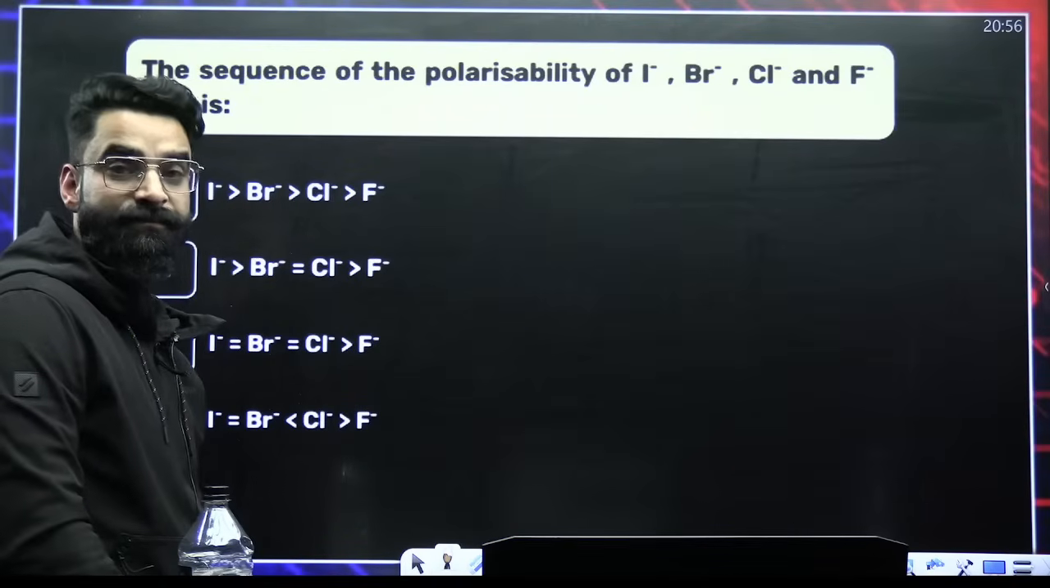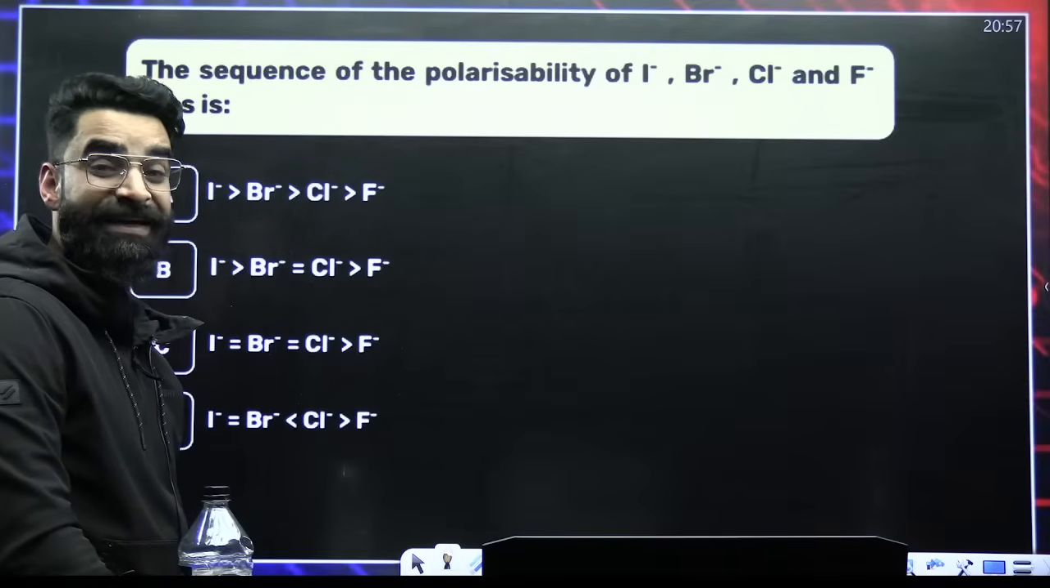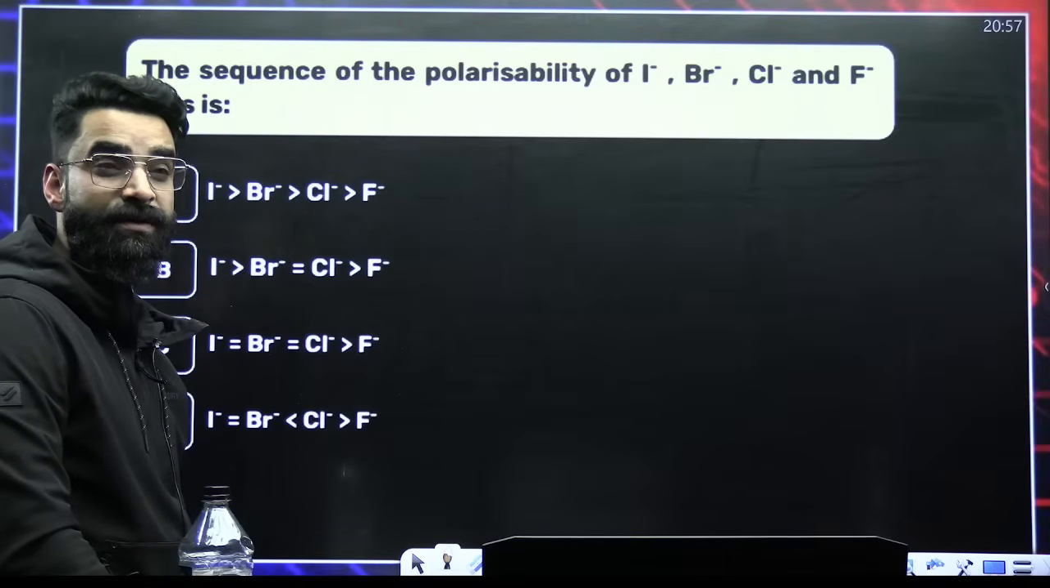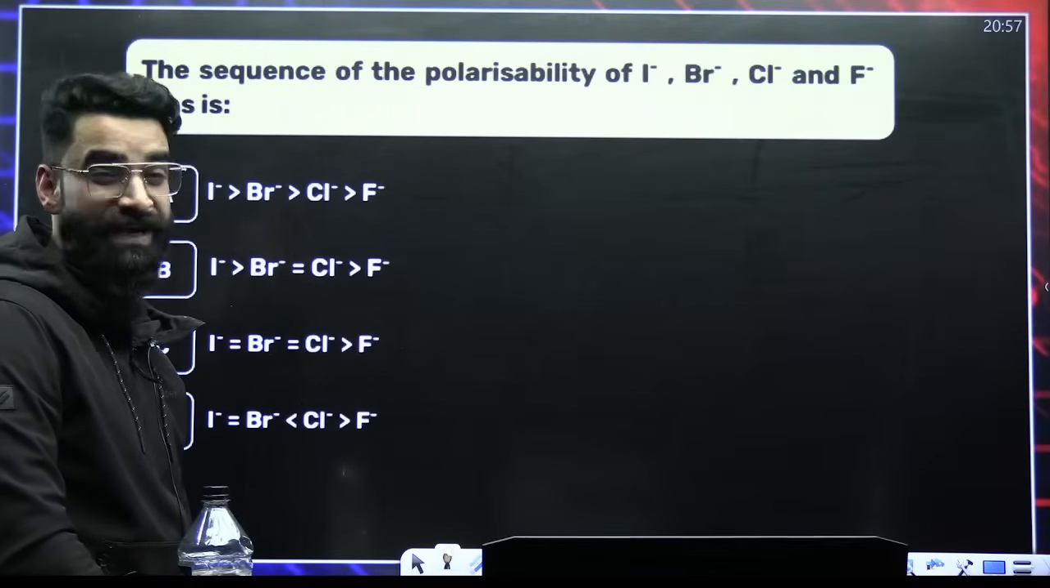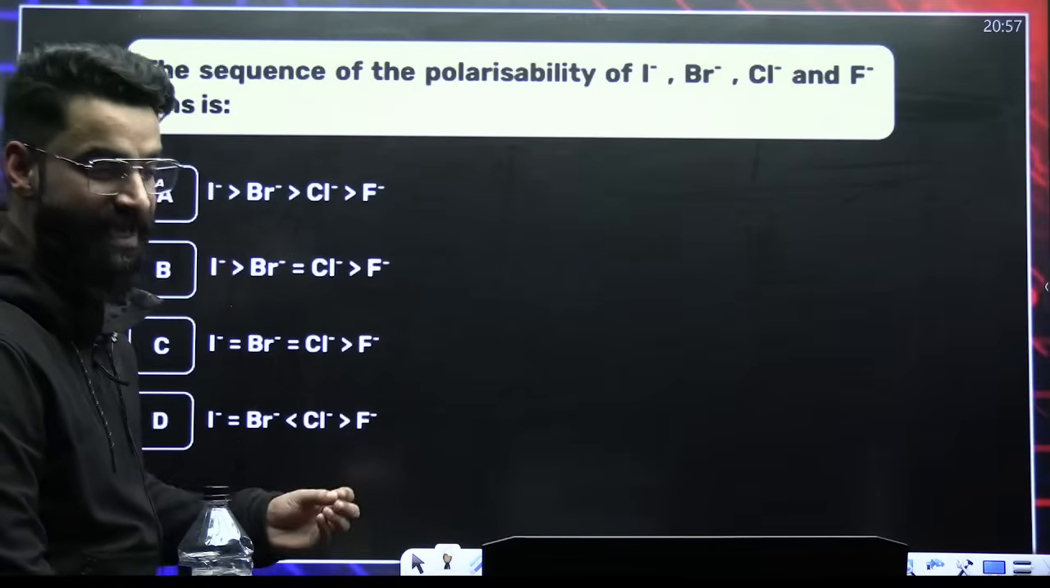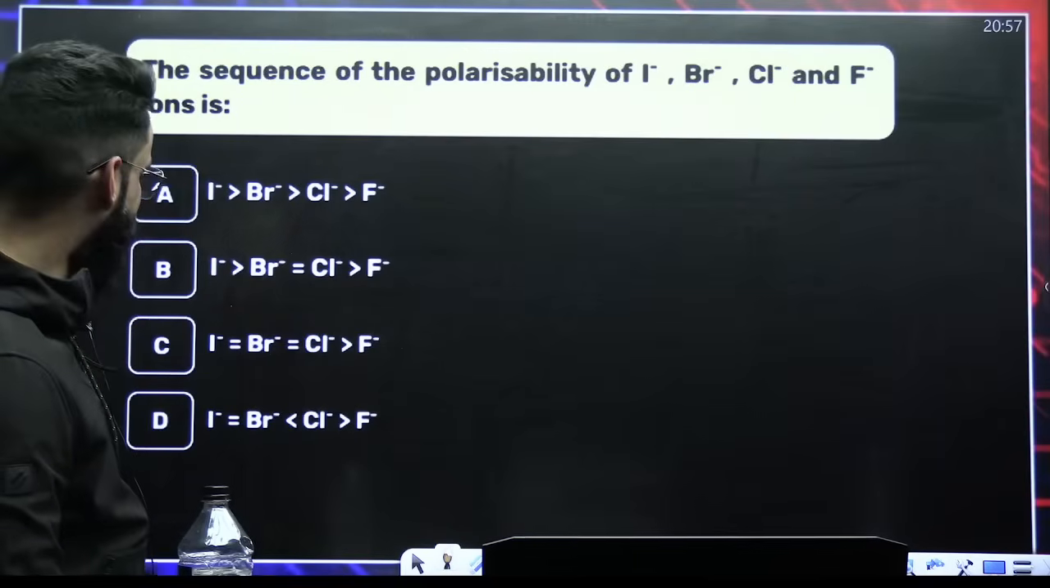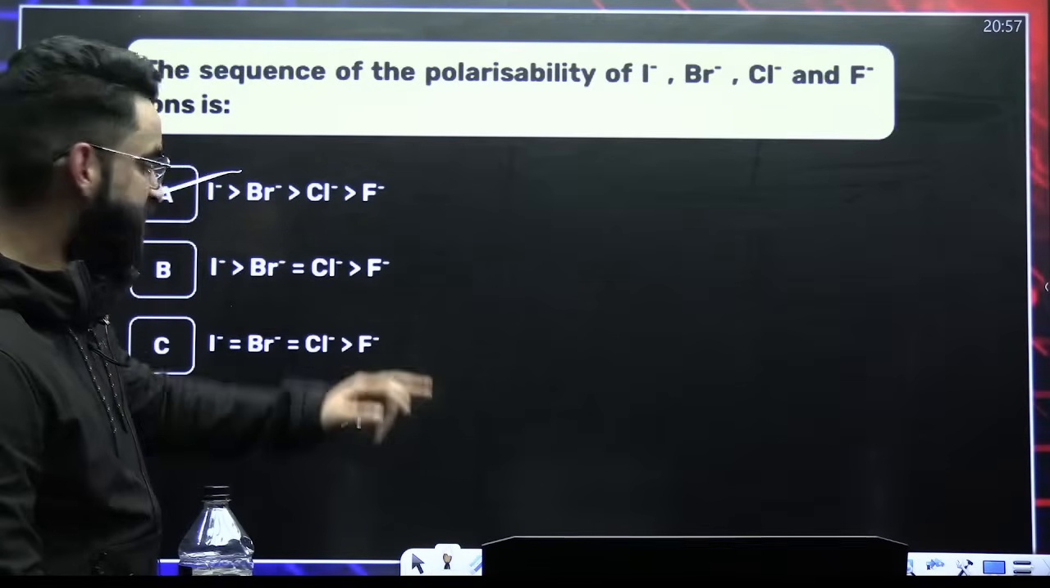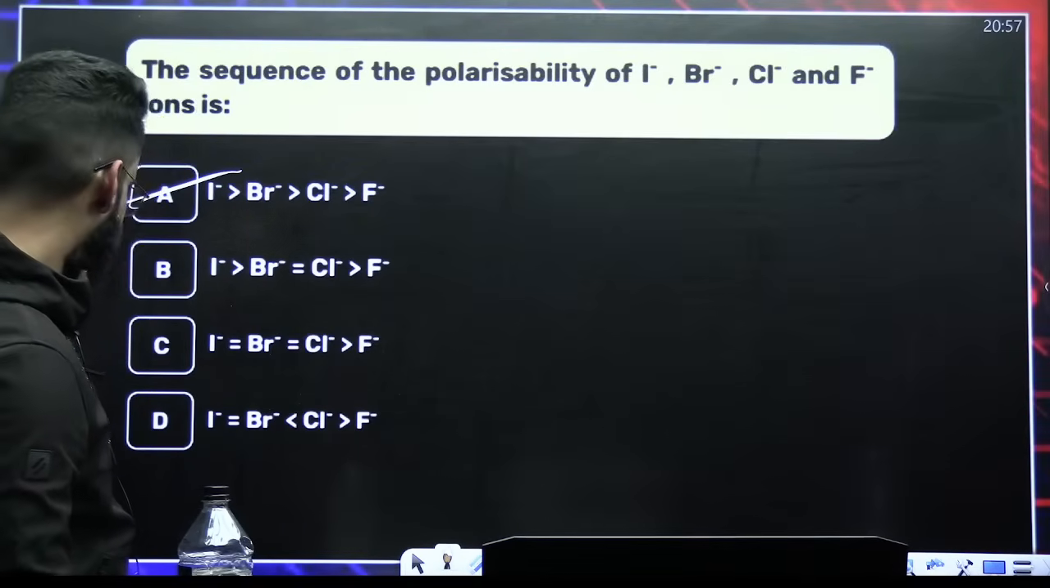Polarizability order. Polarizability of anions is directly proportional to charge of the anion as well as directly proportional to size of the anion. More the size of the anion, more the polarizability. So I- has got maximum size, so I- will have maximum polarizability. Yes?